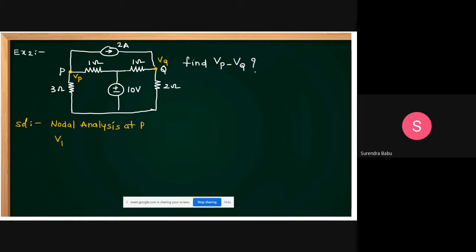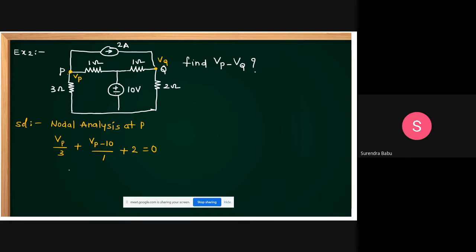This is Vp by 3 plus Vp minus 10 by 1. This voltage minus this voltage by this resistance gives the current. Plus, current is leaving, means plus 2 is equal to 0.